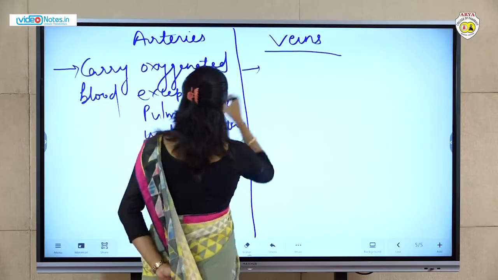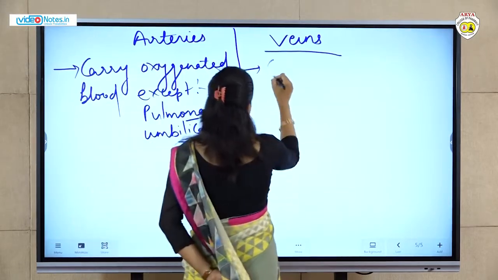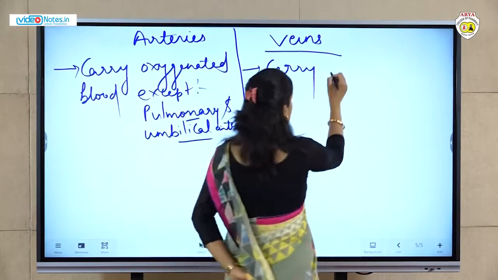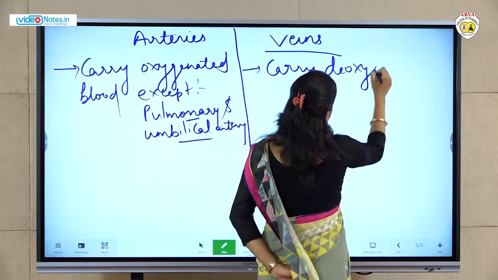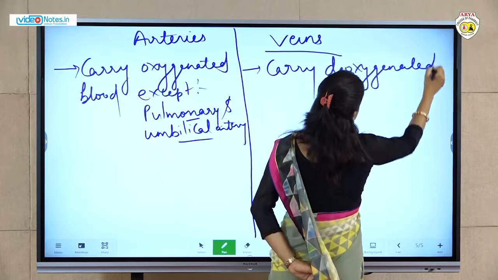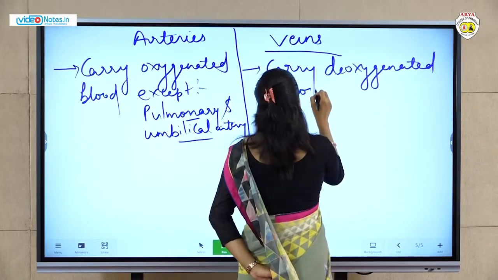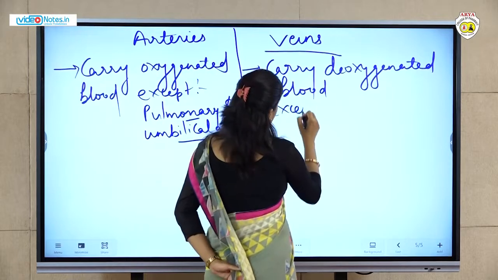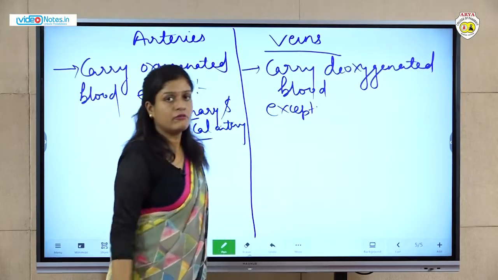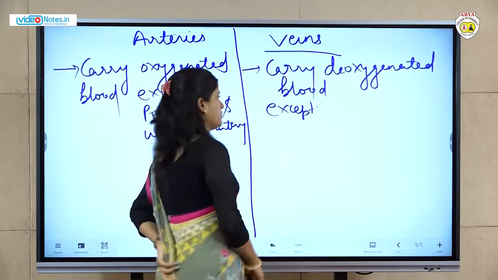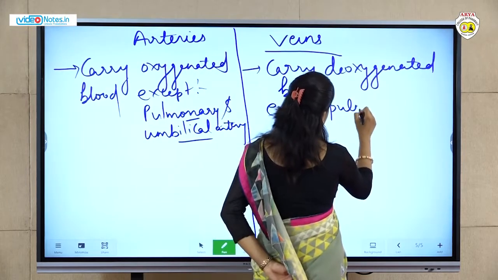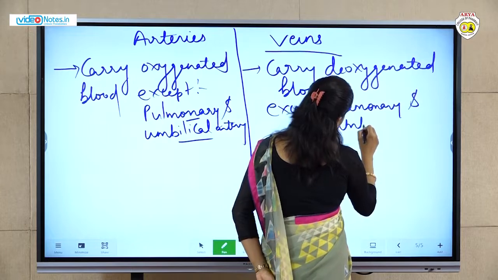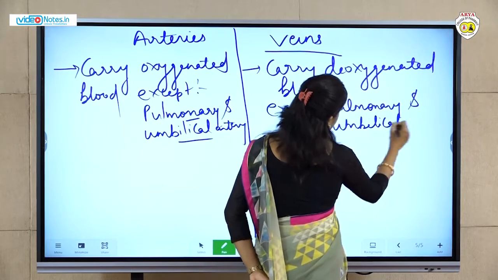Okay, same here: veins carry deoxygenated blood, meaning impure blood. But there is also an exception, except the pulmonary and umbilical veins, which carry oxygenated blood.